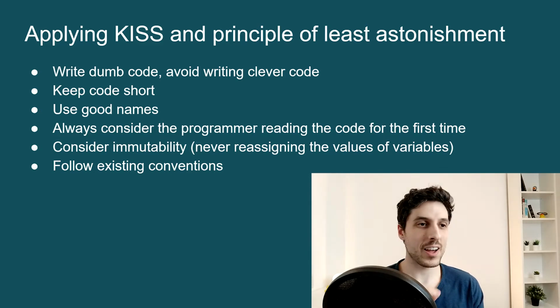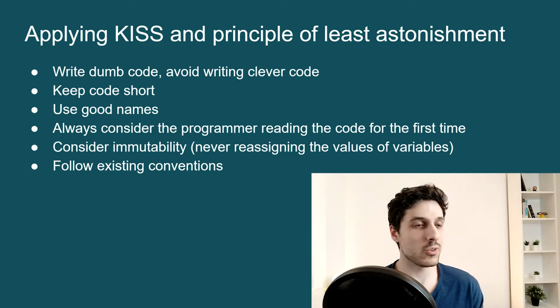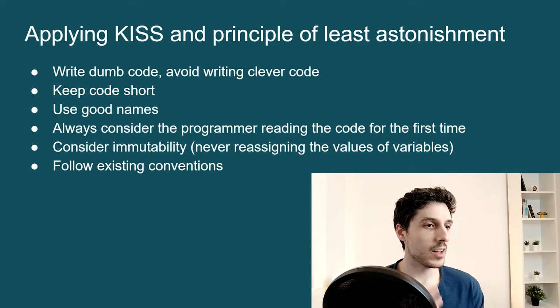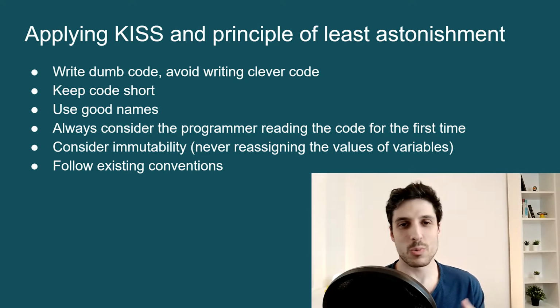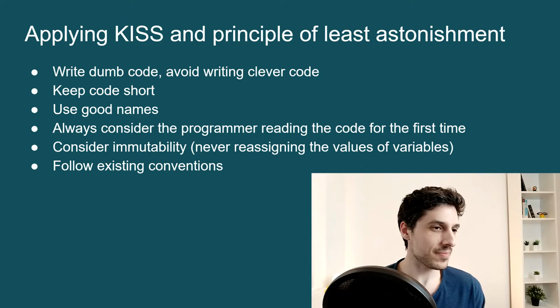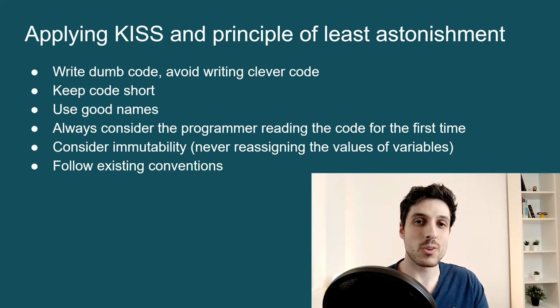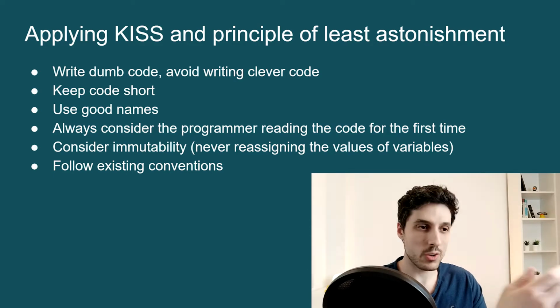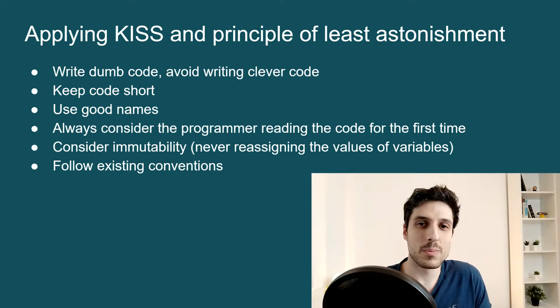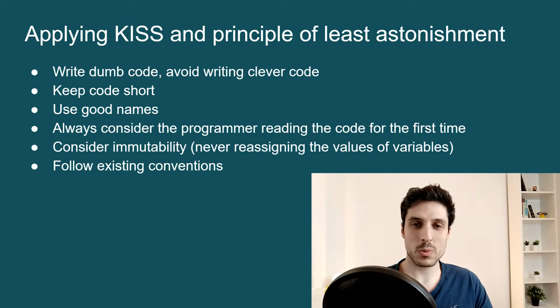You can just read the line, print 5 to the screen, and you know what it does. Or you can read the line, double every element of the array. Obviously, you wouldn't call it that, but I hope you get the idea. And you understand what it does. You don't need to find those functions in your source code and read them, and so on. But if they weren't using good names, that's what you would have to do.